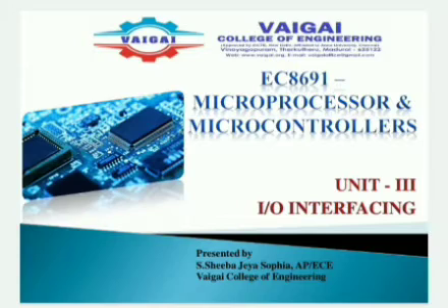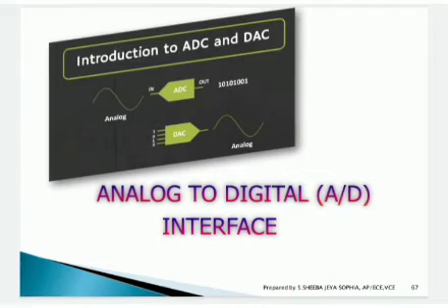Now we are going to see about the microprocessor and microcontrollers Unit 3 I/O interfacing. In previous sessions we have discussed I/O interfacing and memory interfacing, 8255 parallel peripheral interface and 8251 USART serial communication interface. In this session, we are going to discuss analog to digital and digital to analog interface.